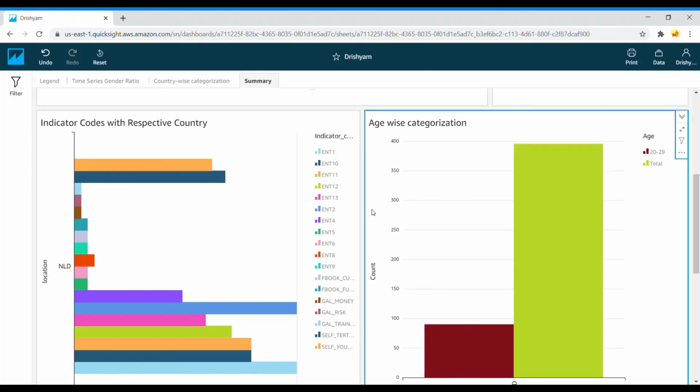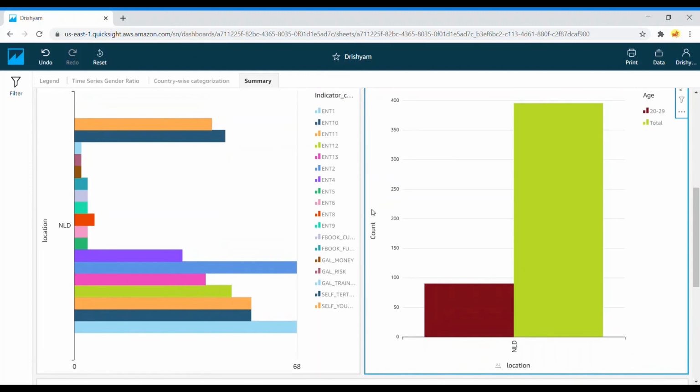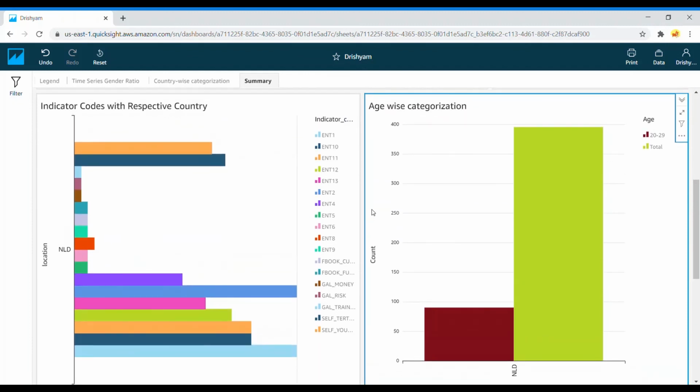The next visualization is the age-wise categorization. In this visualization, the entrepreneurs of the selected country have been categorized into two classes: 20 to 29 years old, that is youngsters, and total.